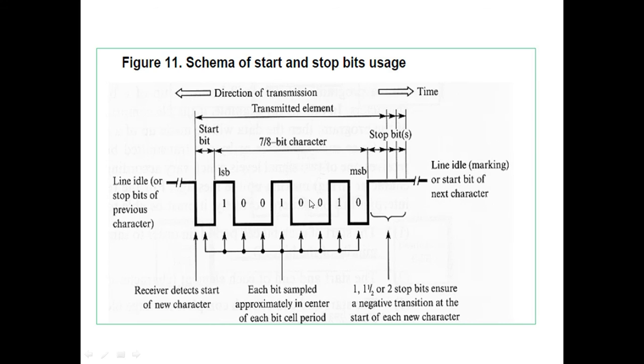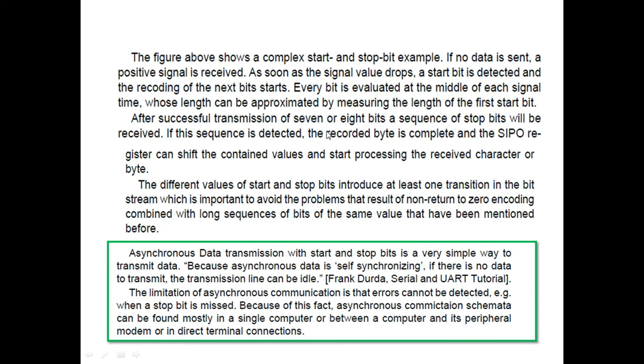Data is sent starting from the LSB to the MSB, and one, one and a half, or two stop bits ensure a negative transition at the start of each new character, so the receiver can detect the start of the new character. This is the scheme for the use of start and stop bits. The figure shows a complete start and stop bit example. If no data is sent, then a positive signal is received.